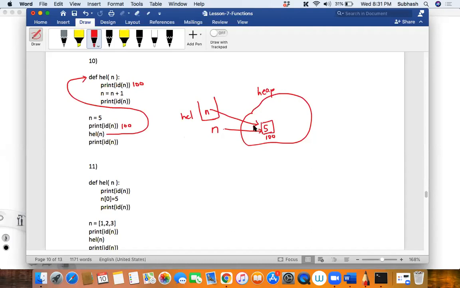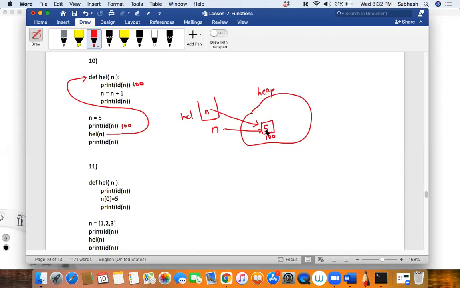Sir, it will create a new memory location. Why? Because in Python, n is an integer object, an immutable object. You cannot change it. So your integer is an immutable object. It means that you will not be able to write in its memory. You will not be able to change its value.